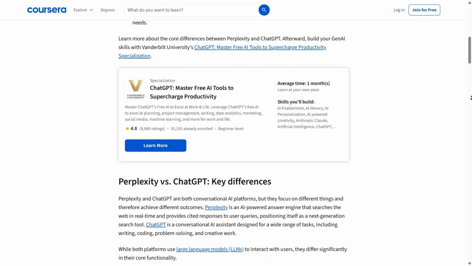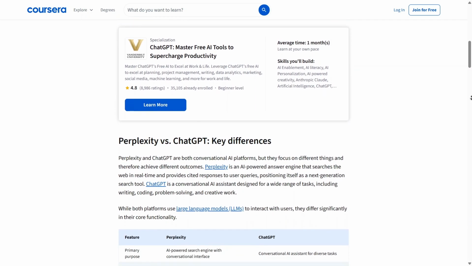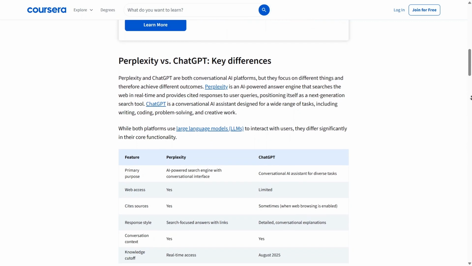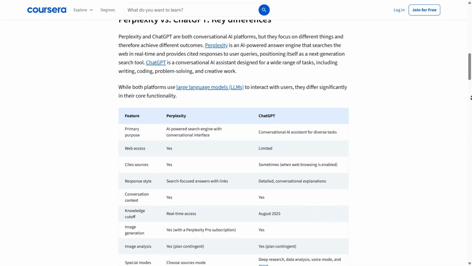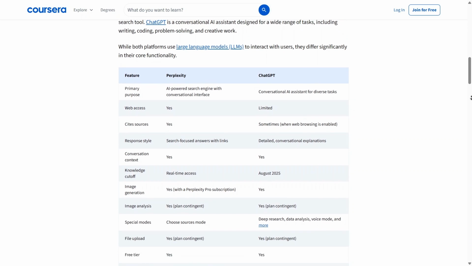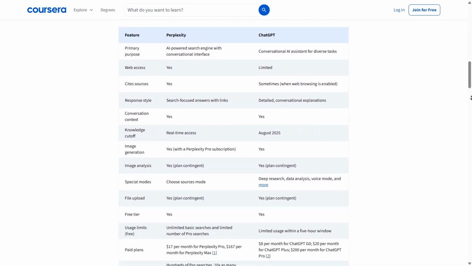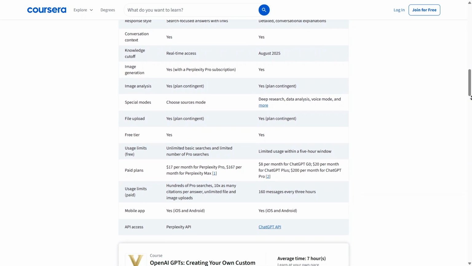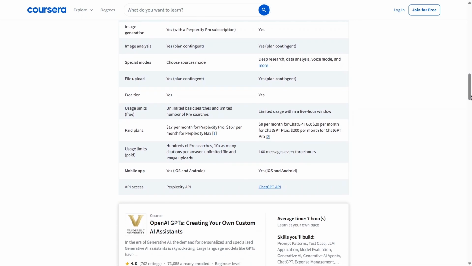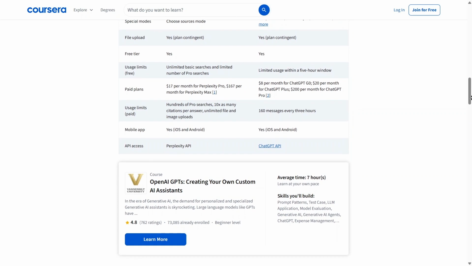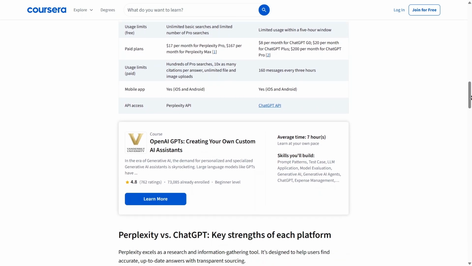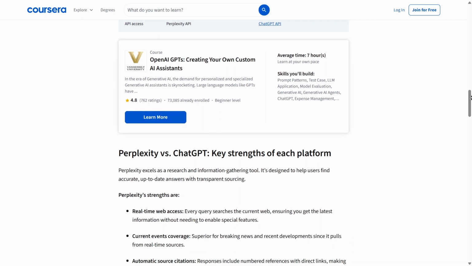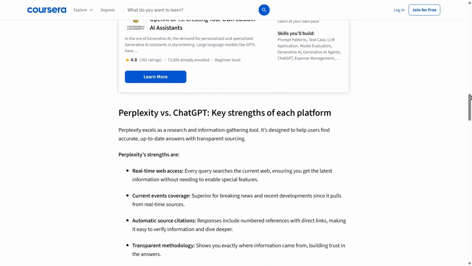I can see that Perplexity is essentially an AI-powered search engine designed for information retrieval, while ChatGPT is a conversational assistant built for a wider range of creative and logic-based tasks. Looking at this comparison table, I noticed that Perplexity provides real-time web access and source citations as standard features. In contrast, ChatGPT's knowledge is often tied to a specific cutoff date, though it offers more detailed and conversational explanations.